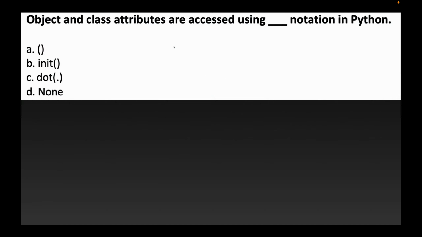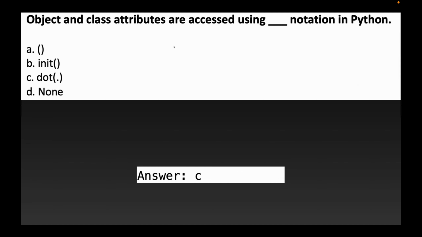Towards the next question: objects and class attributes are accessed using which notation in Python? In C++ and Java also, we use the same thing: whenever we want to access the attributes and methods of any class or object, we use the dot operator. So the answer will be C, dot operator.